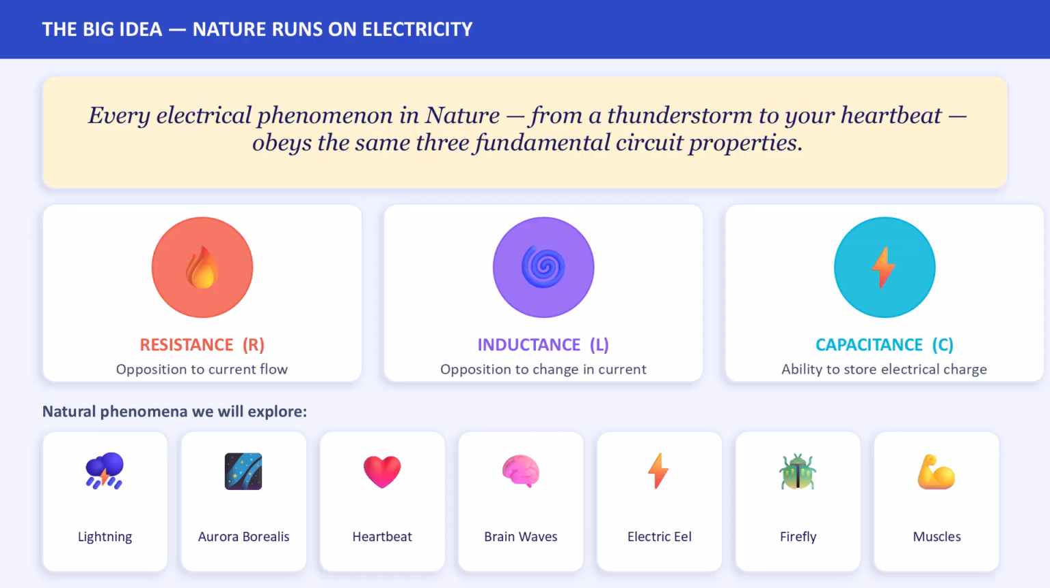Over the next several slides, we will explore 6 natural phenomena: lightning, Aurora Borealis, the human heartbeat, brain waves, the electric eel, and the firefly. And we will map each one to your circuit theory course. Nature is your best teacher. Let us listen to what it has to say.